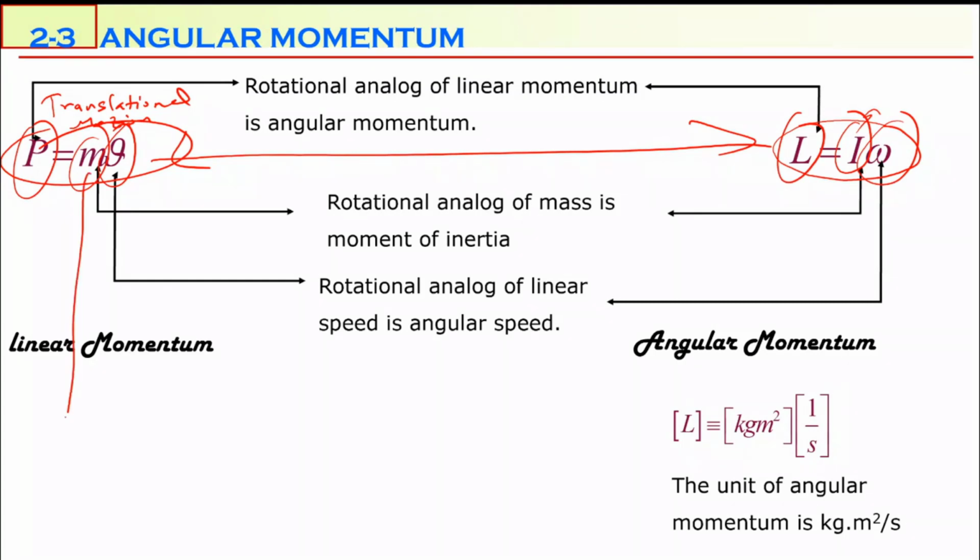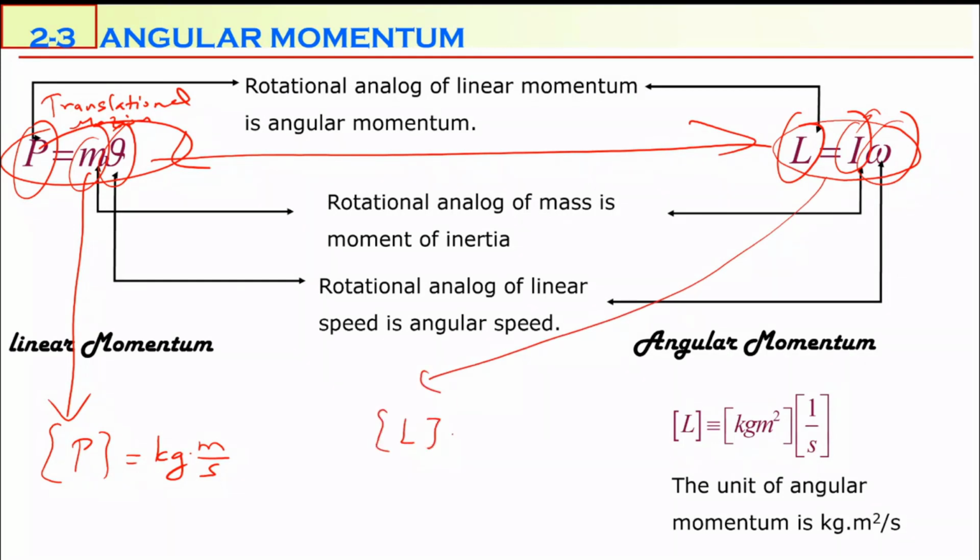Linear momentum's unit you calculated very easily last year: mass is kilogram, speed is meter per second, so kilogram times meter per second. The same thing can be done for angular momentum. Moment of inertia is kilogram times meter squared. Angular speed is radian per second.